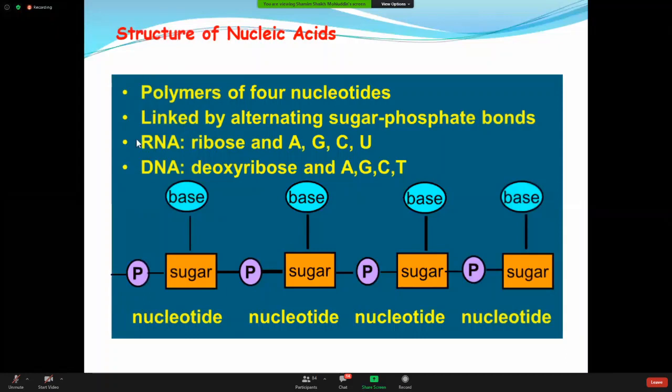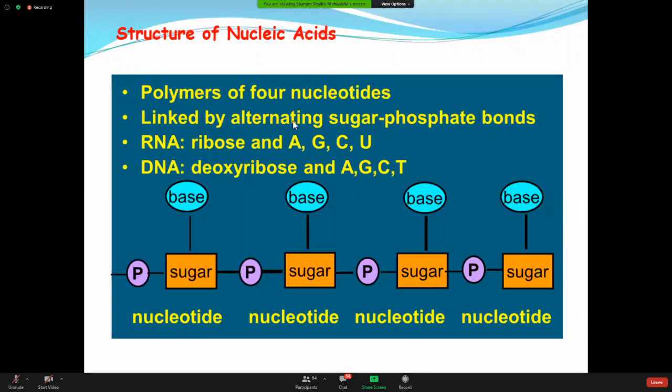Now, what is the structure of nucleic acid? I told you nucleic acid is nothing but a polymer of nucleotides. It is a polymer of 4 varieties. There is a little bit of a language problem here because it is a photograph, so I cannot change this. It is not 4 nucleotides. It is 4 varieties or 4 types of nucleotide. It is a polymer of 4 types of nucleotide.